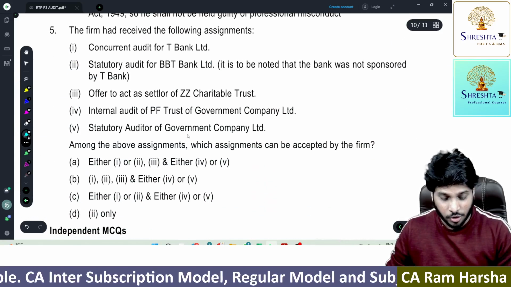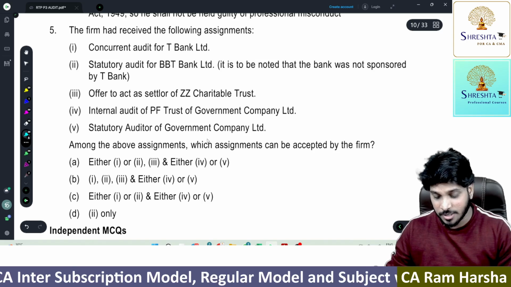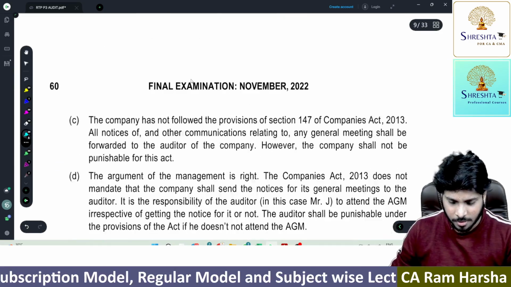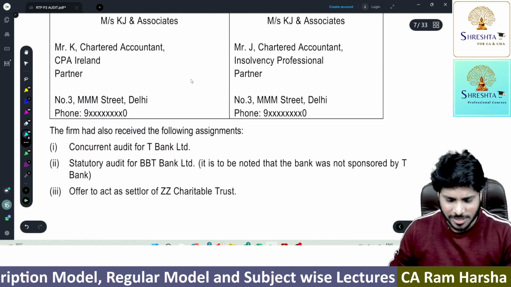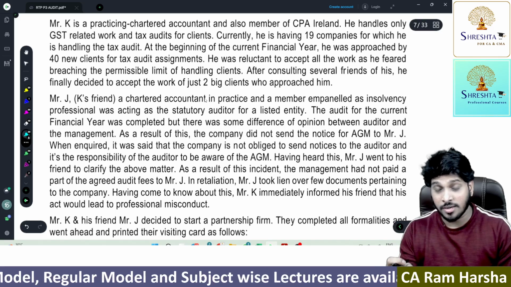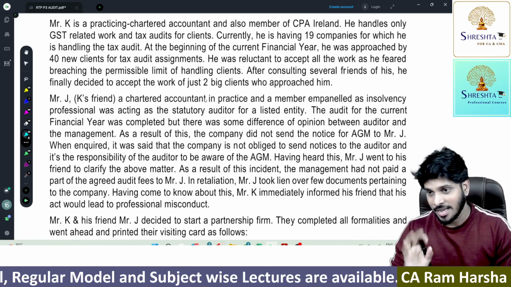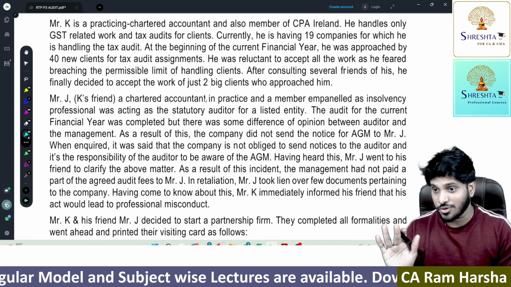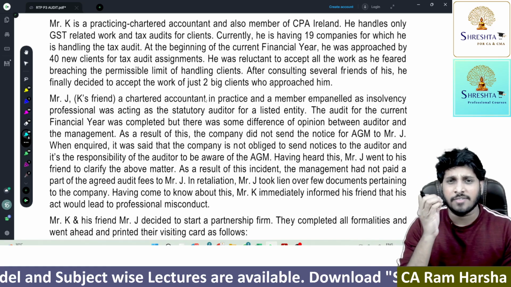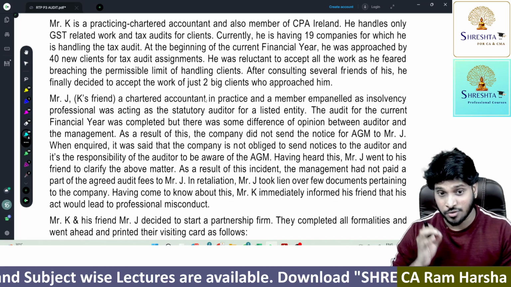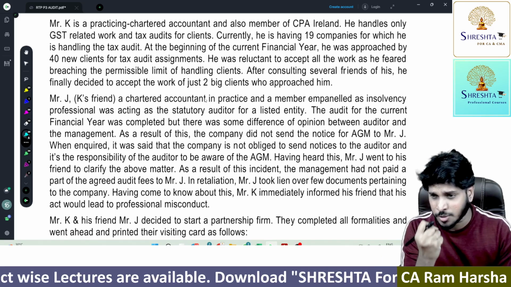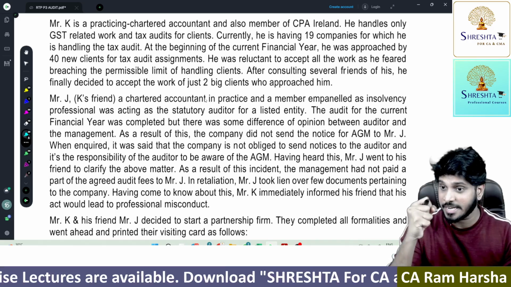The firm has received the following assignments. Among the above assignments, which assignments? Again, here there is a link with the case study. So first, let's read the case study. See, how far you can solve case-based MCQs depends upon the command you have on the subject. It doesn't matter whether you solve 1000 MCQs or 1500 MCQs, or n number of MCQs. If you have very good command on the subject, you can solve MCQs very easily. And in this session, you will realize what kind of expert command the institute is expecting from you.